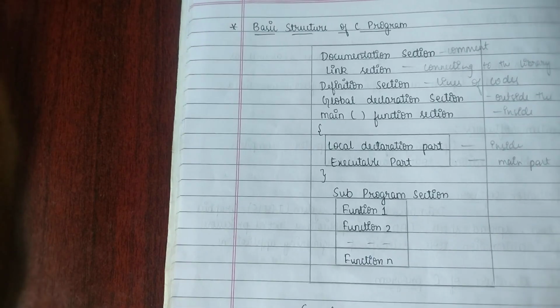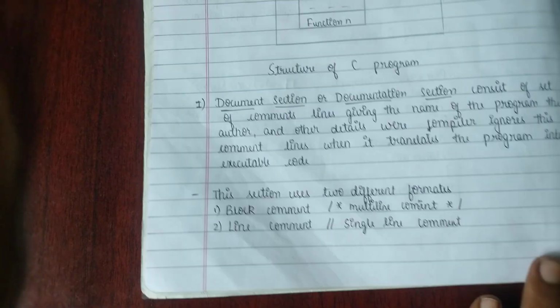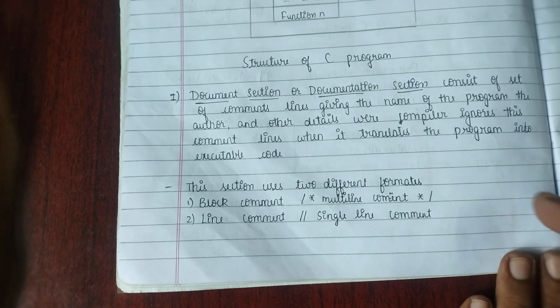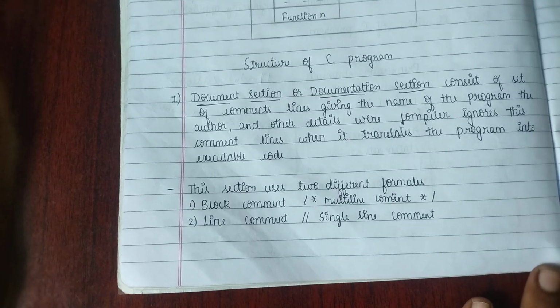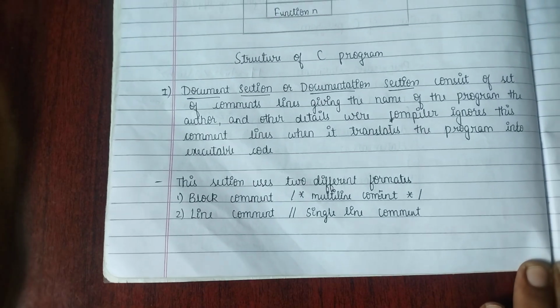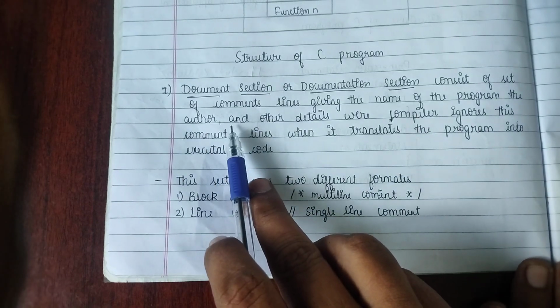Now we will move towards the next one. See, if you want again the full detail of the structure of the C program, this is one of the compulsory fixed questions, very important, right? Now see, look at here. In the structure, the first one is the documentation section, we know already, right?